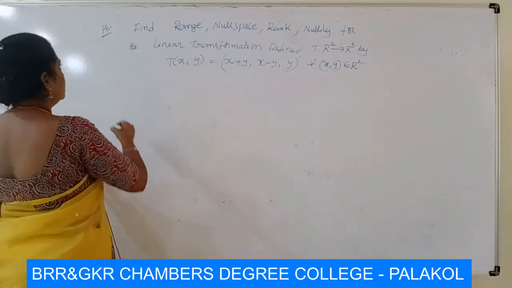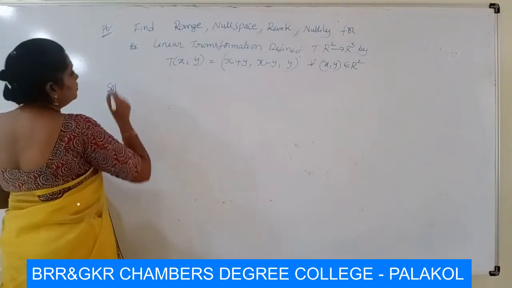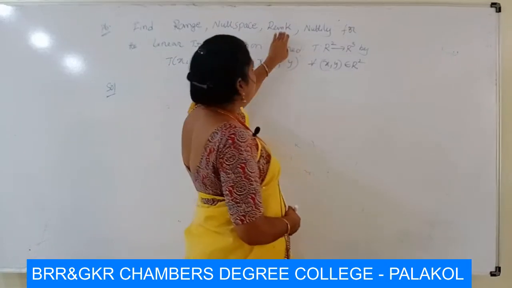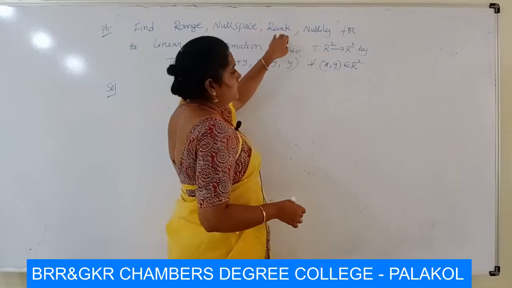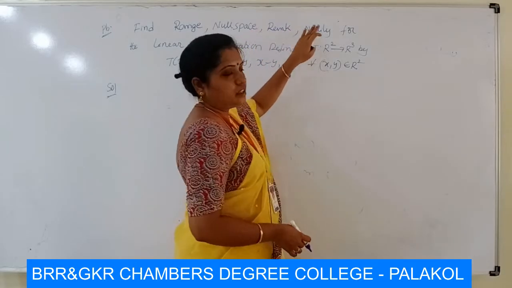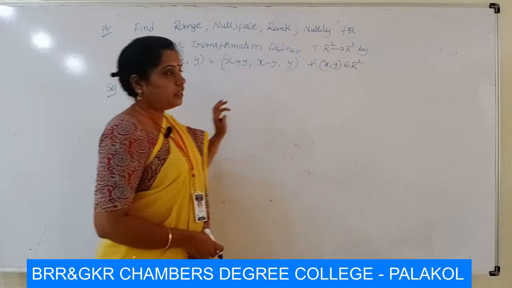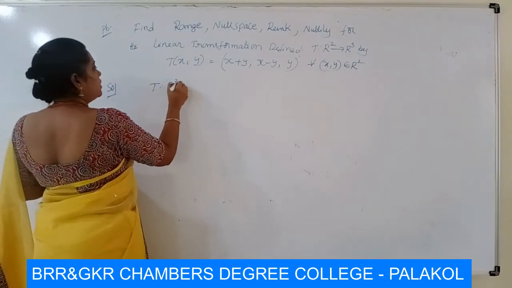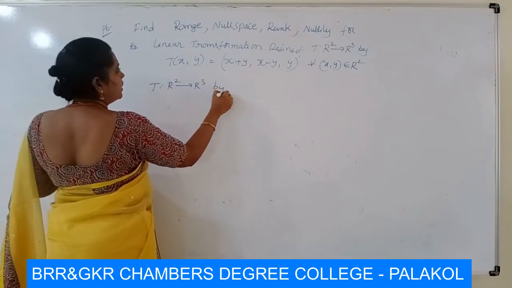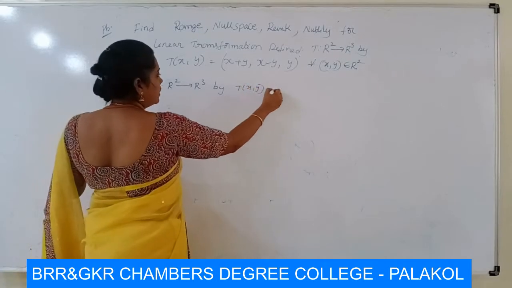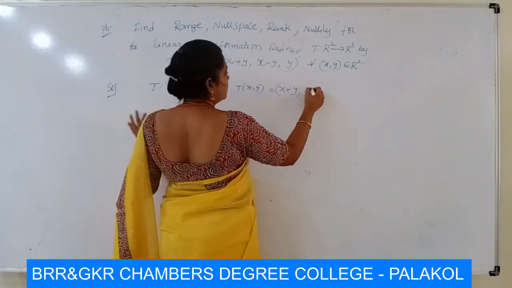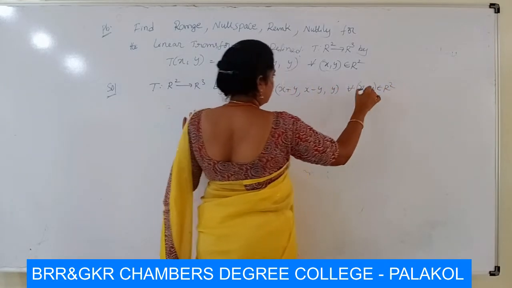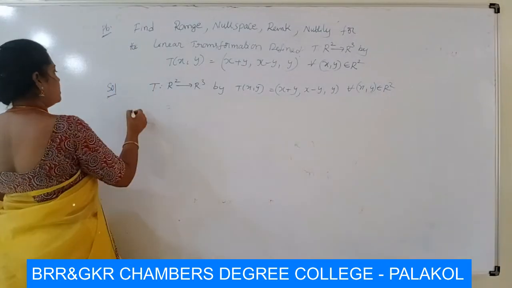So here we have to find the range, that is R of T, and the null space, that is N of T, and the rank, that is dimension R of T, and the nullity, that is dimension of N of T. The transformation is given, that is T maps R square to R cube, defined by T of (x, y) equal to (x plus y, x minus y, y) for all (x, y) belongs to R square. So first, to write the range space. What is the range space?